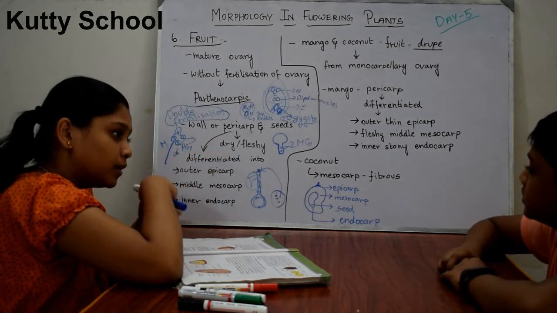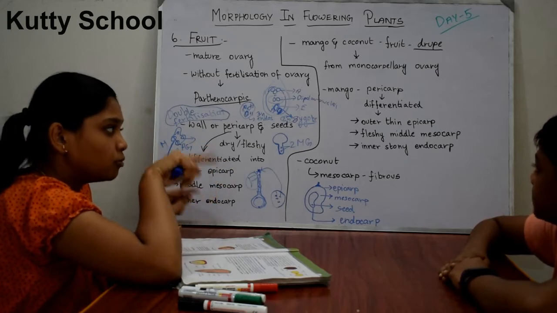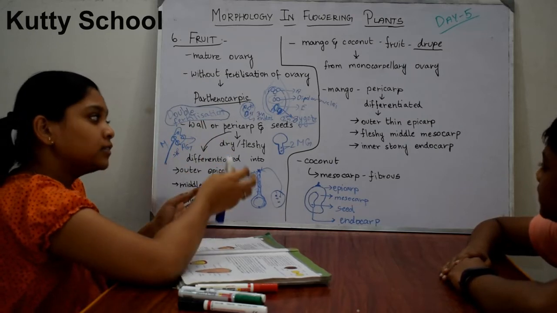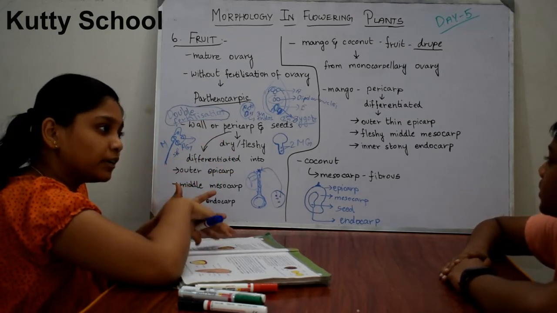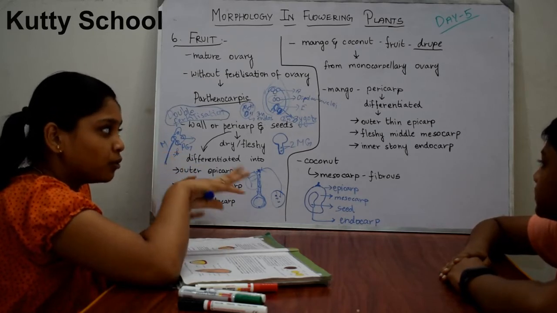The outer layer is thin. You can cut it and you will be eating it, right? So the outer thin layer is known as the epicarp. Inside is the middle fleshy mesocarp, which you eat. The middle fleshy mesocarp is yellowish in color, juicy, and you can eat it.